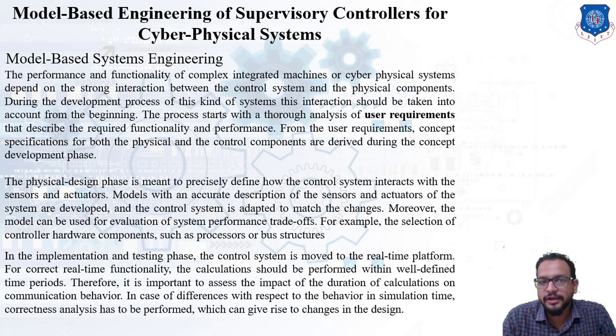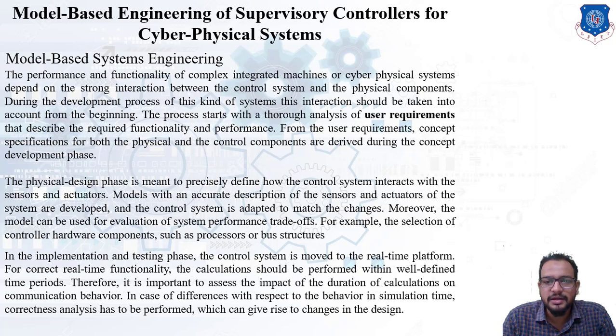Now we are going to see the various phases. The first phase is called the development phase. The process starts in this development phase with a thorough analysis of user requirements and customer demand, and based on that we describe the functionality and performance.